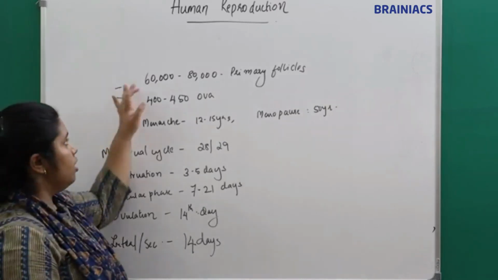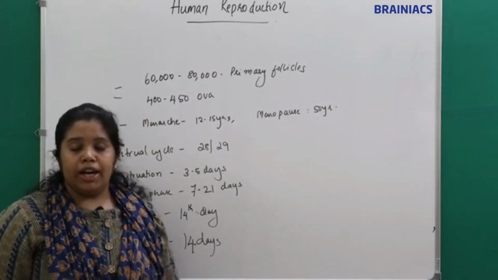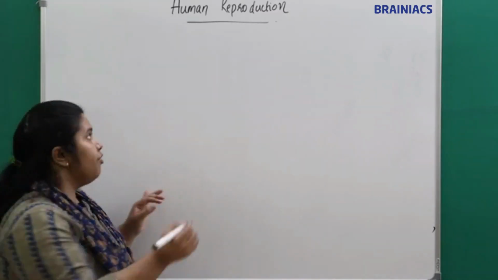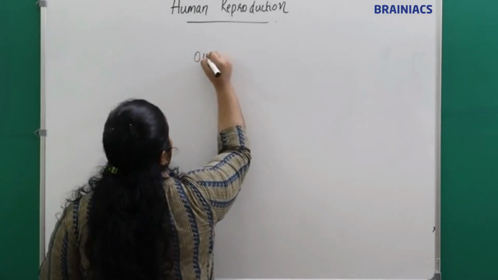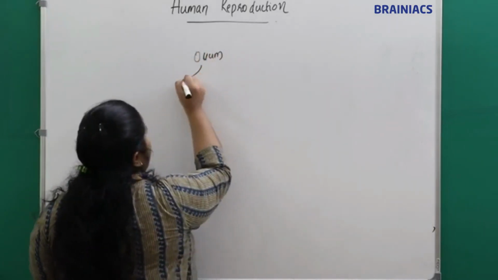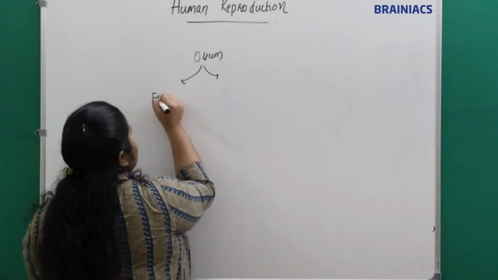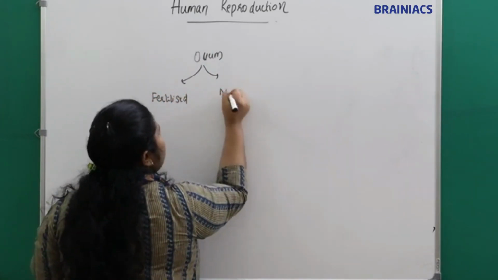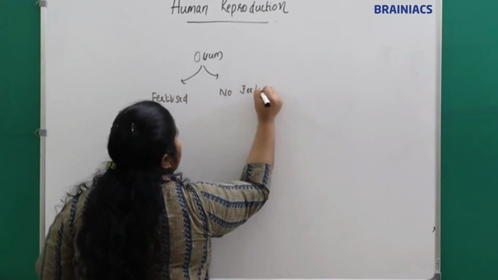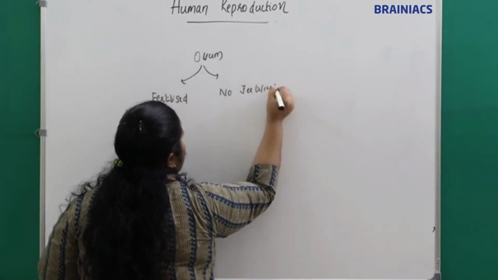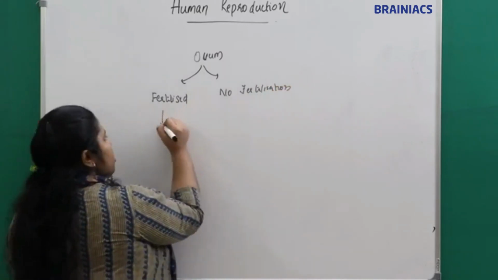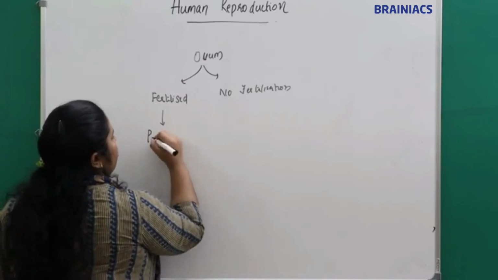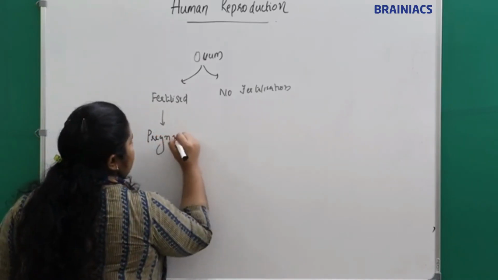This is regarding the ovum, menarche and menopause. Understand? Then we have discussed the fate of the ovum, right? It can take two pathways. It can get fertilized, or there is no fertilization. If the ovum gets fertilized, it will lead to pregnancy, right?